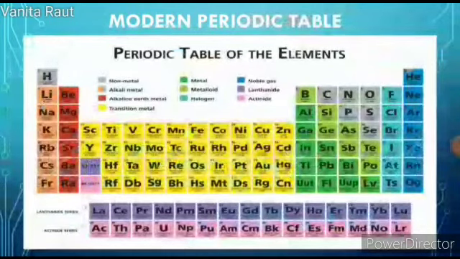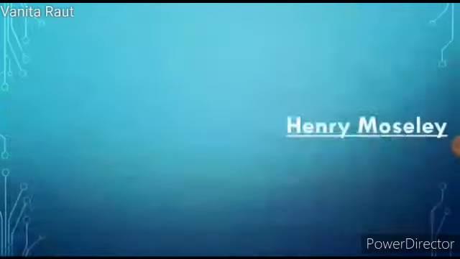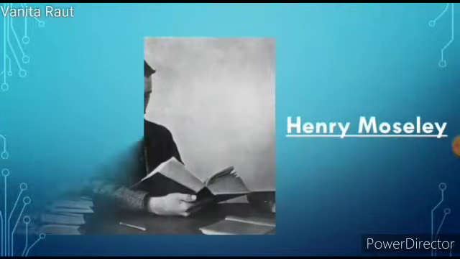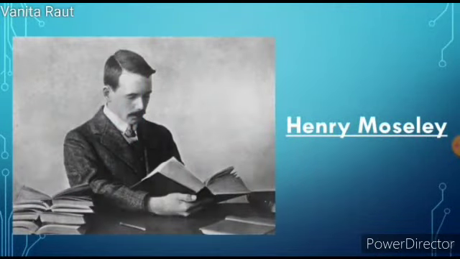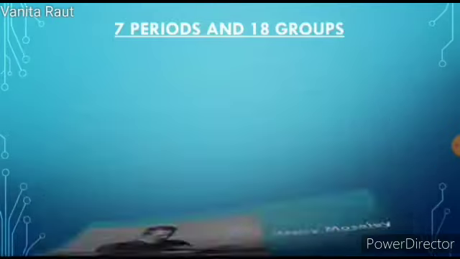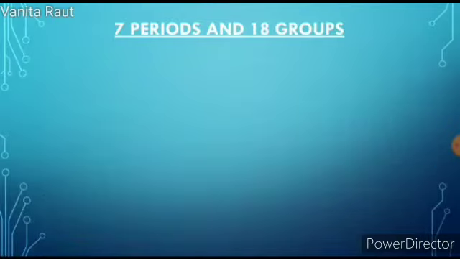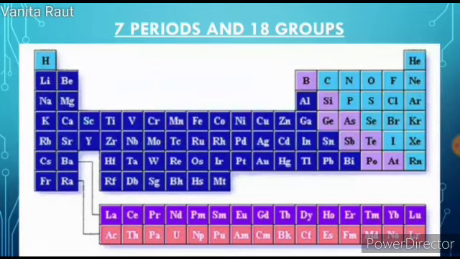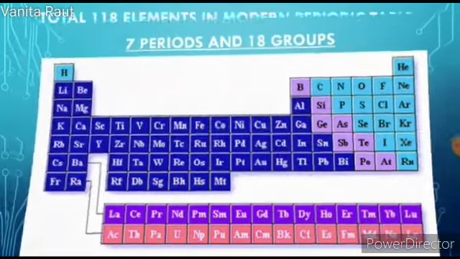Henry Moseley arranged elements in an increasing order of their atomic numbers and showed that the atomic number of an element is a more fundamental property than its atomic mass. Number 2: there are 7 periods and 18 groups. There are a total of 118 elements in the modern periodic table.